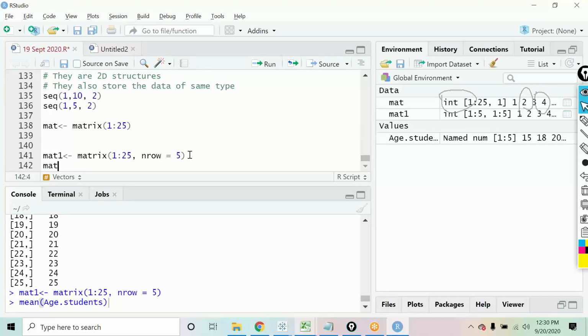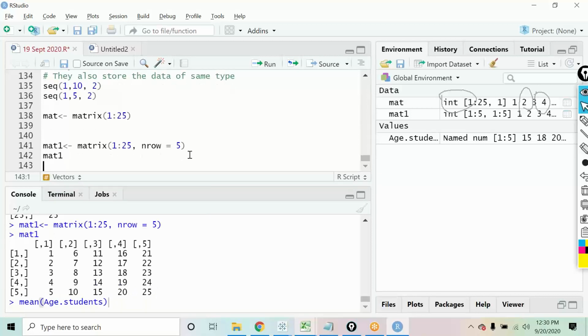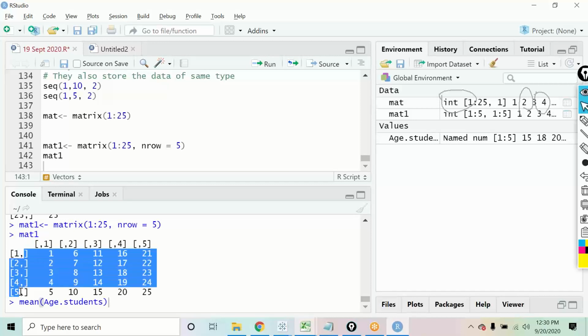So mat1 is created. Let us see the output. Mat1. And here we have this output coming up. So you can see comma 1, comma 2, comma 3, comma 4, comma 5. So I have got 5 columns and I have got 5 rows over here. So this is how the matrix has been created when I define the number of rows in it.